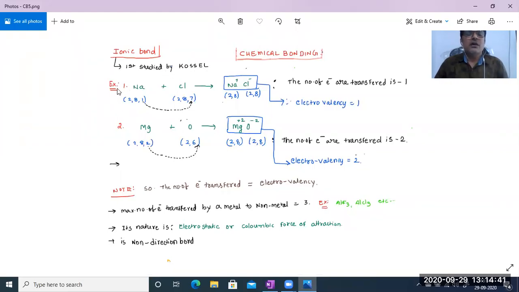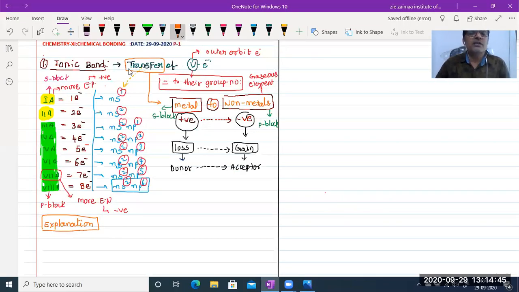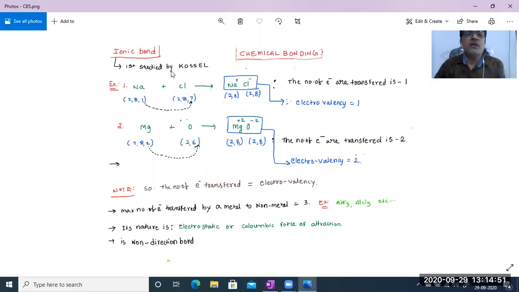In the previous statement, I already showed that ionic bond is formed by the transfer of valence electrons. So how are they going to be transferred? I gave one example, and I already told you that electrons go from metal to non-metal. Sodium belongs to the first A group, isn't it? And chlorine belongs to the seventh A group. That means electrons should be transferred from